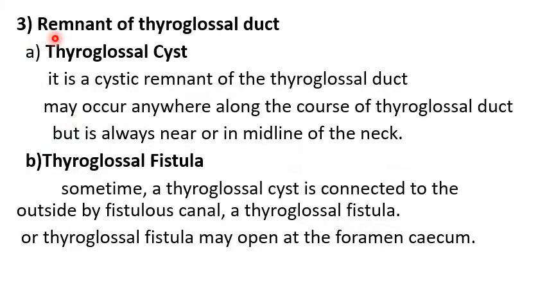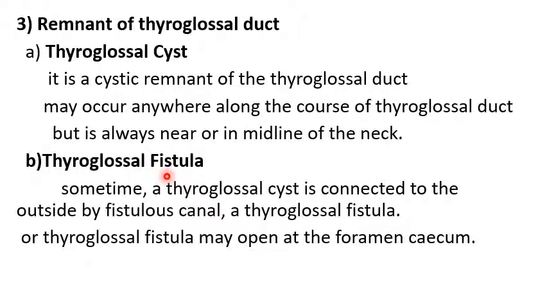Now, the third anomaly is remnants of the thyroglossal duct. First, thyroglossal cyst. It is the cystic remnant of the thyroglossal duct. It may occur anywhere along the course of the thyroglossal duct, but is always near or in the midline of the neck.